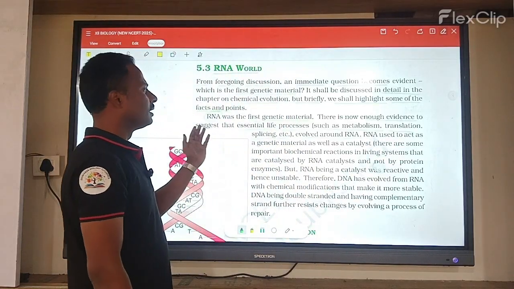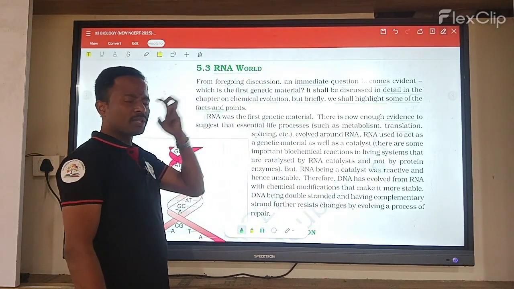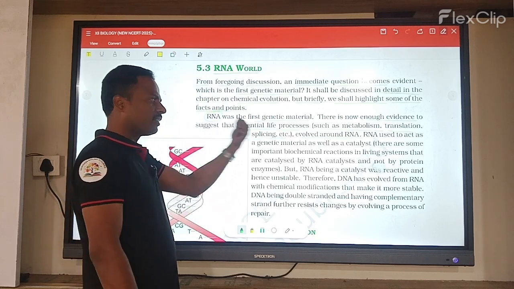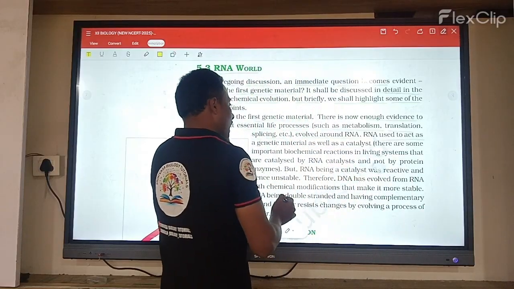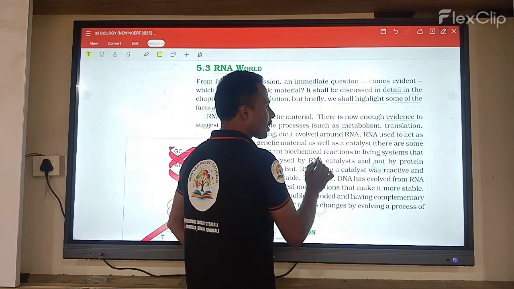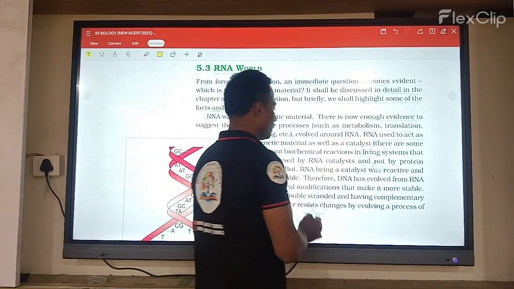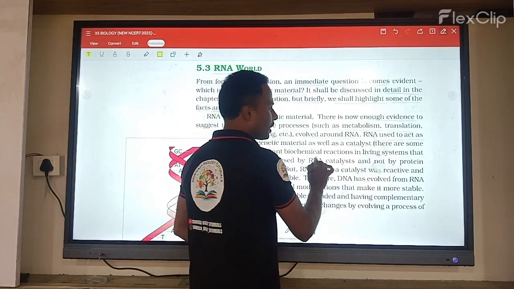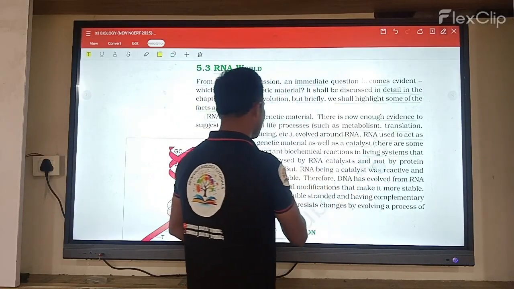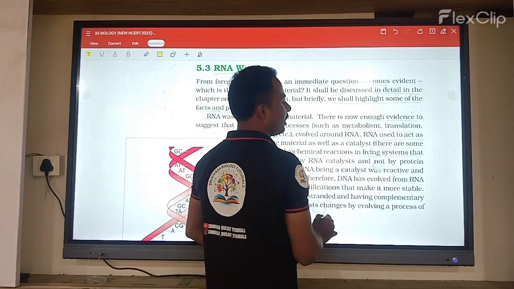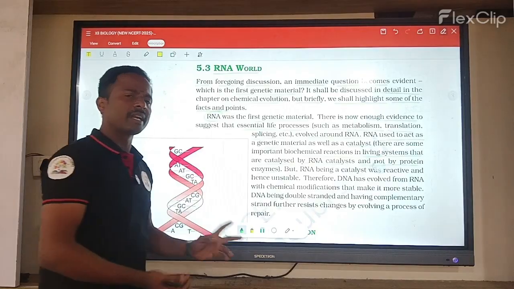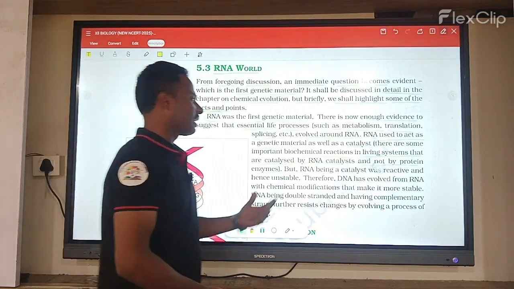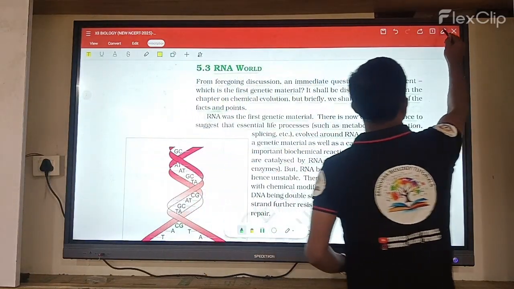So basically the genetic information we obtain is from RNA. Here RNA acts as the genetic material as well as a catalyst. In some important biochemical reactions in living systems, the catalyst is RNA and not protein enzymes. So mostly it acts as a catalyst.